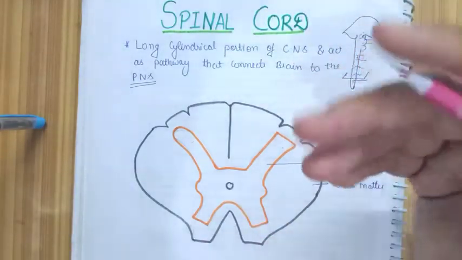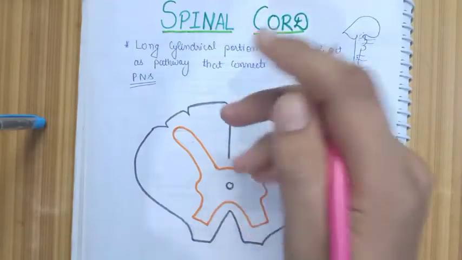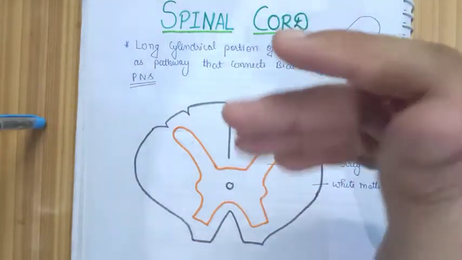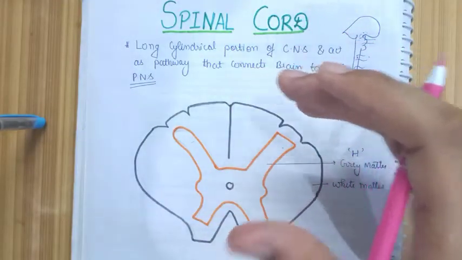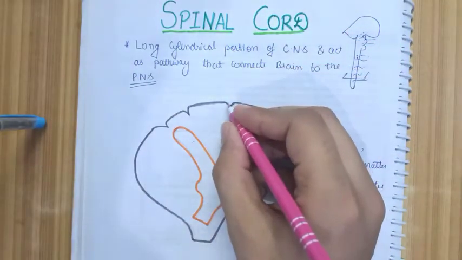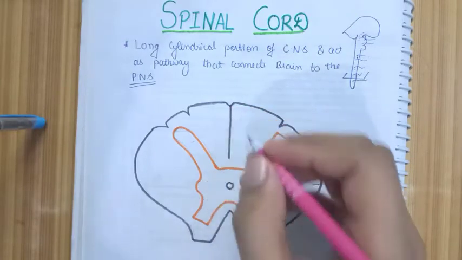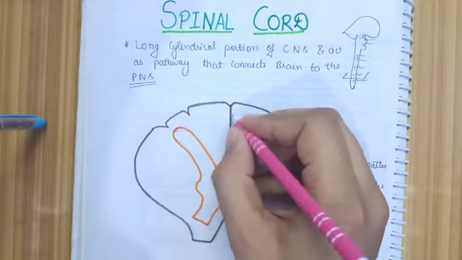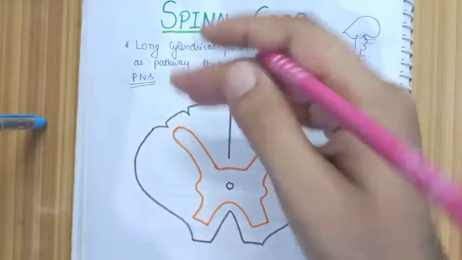In histology, if you see the spinal cord, you will clearly distinguish two features that will make you identify that the given slide is a TS of a spinal cord. That is one fissure that you see here extending till about the center, and one here. This is the anterior side and this is the posterior portion.